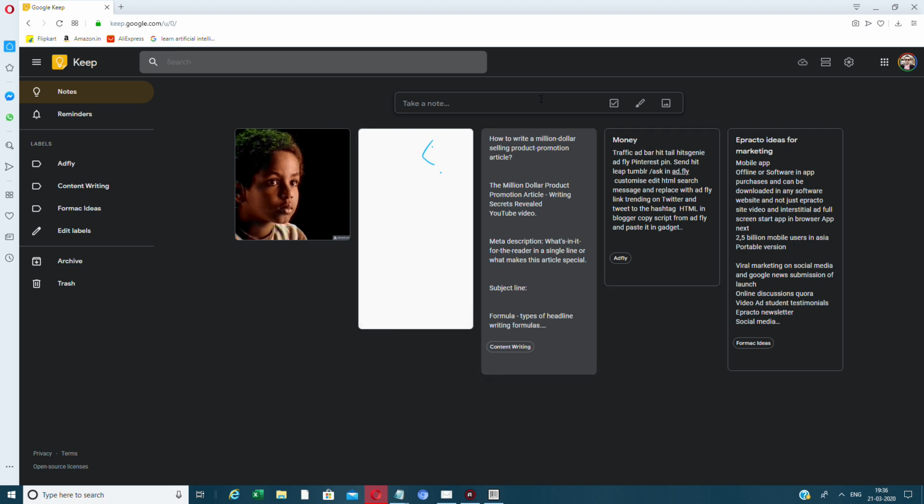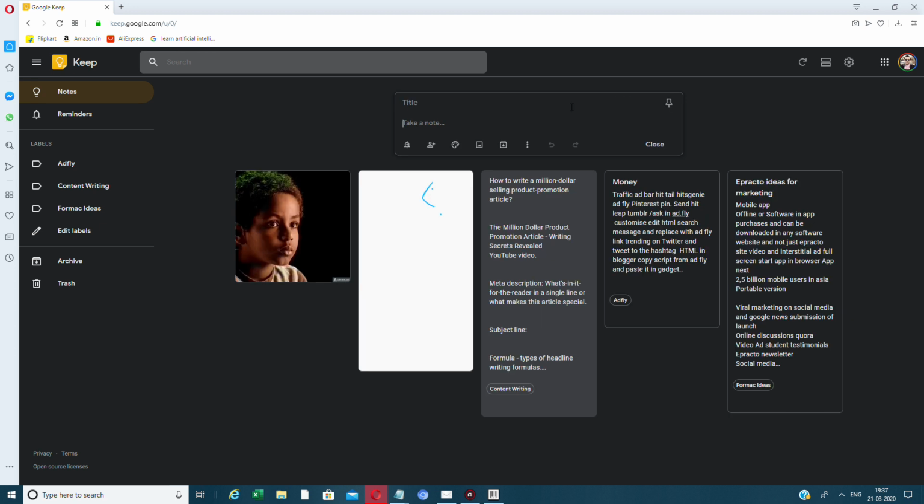Now what you need to do here is very easy, guys. You see these three icons here, right? The first one is called a new list. The second one is called a new note with drawing. Okay, the third one is called a new note with image. What I want you to do here is just click on this. Whatever notes you want to take. Suppose you're taking a note about digital marketing. Just type in digital marketing with artificial intelligence.